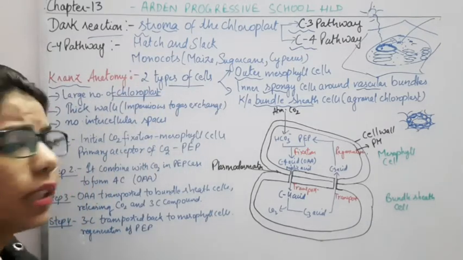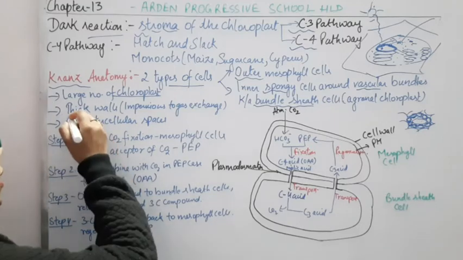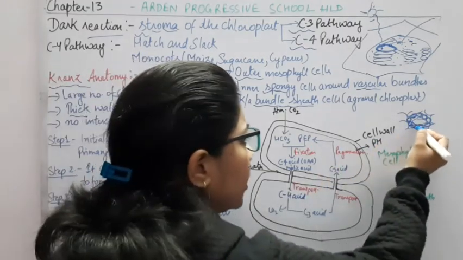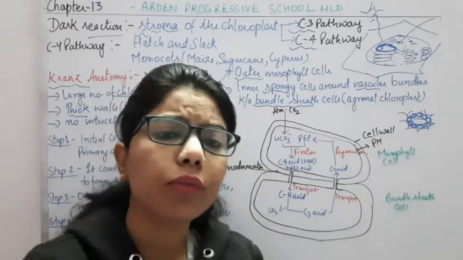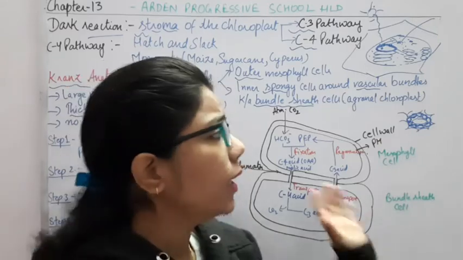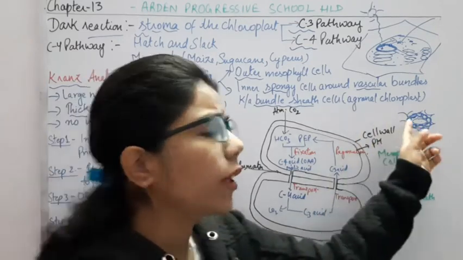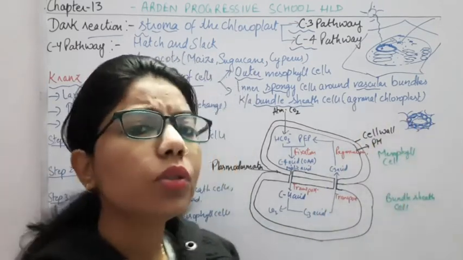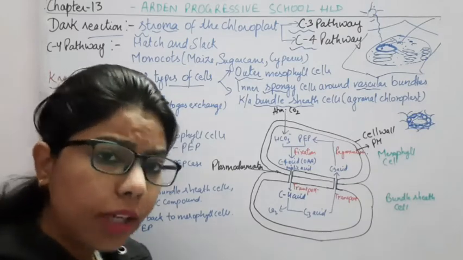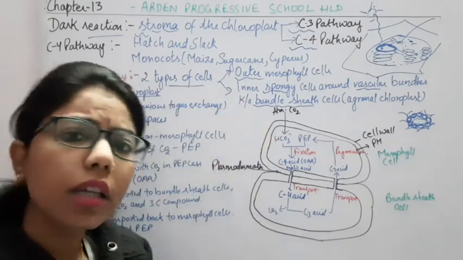Okay, so they contain the chloroplasts as well as their walls are thick. I have drawn thick walls here. Why? Because if the wall is thick, what will happen? There will be no direct entry of CO2. Okay, so due to this, what will happen? There will be some different mechanisms which will take place in the C4 pathway.